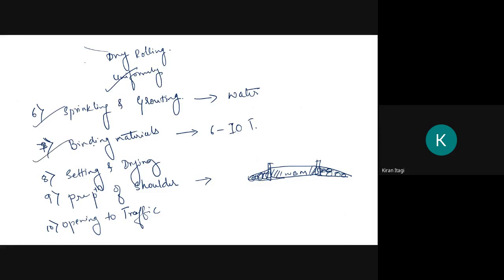Then we will go for the binding material. It may be gravel, dust, or moram, whatever. Then we will keep the road for setting and drying, and preparation of the shoulders. Then we will open it to the traffic. This is how the water bound macadam road is constructed.